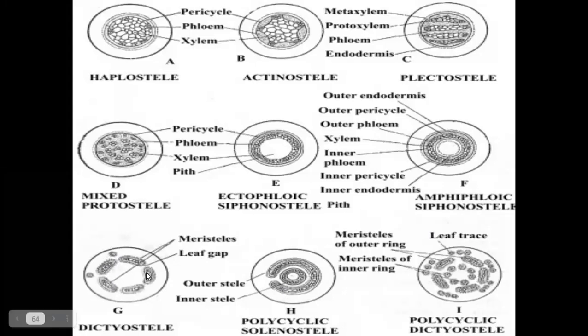It is in a single whorl. The single whorl of vascular tissues is cut into fragments. Between the two fragments, small vascular portions are present, called leaf traces. If the vascular tissues are arranged in more whorls, meaning inner whorl and outer whorl, then these outer whorl and inner whorl vascular tissues are cut into more numbers of fragments. Between the two fragments, leaf traces are present. This type of dictyosteles is called polycyclic dictyostele.